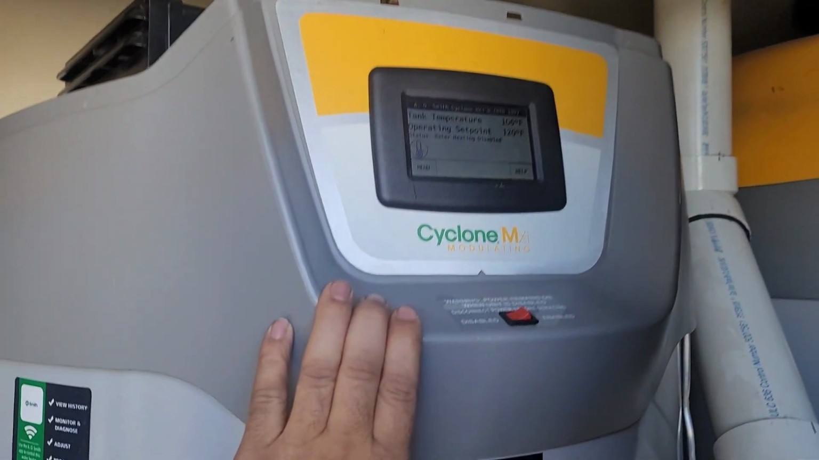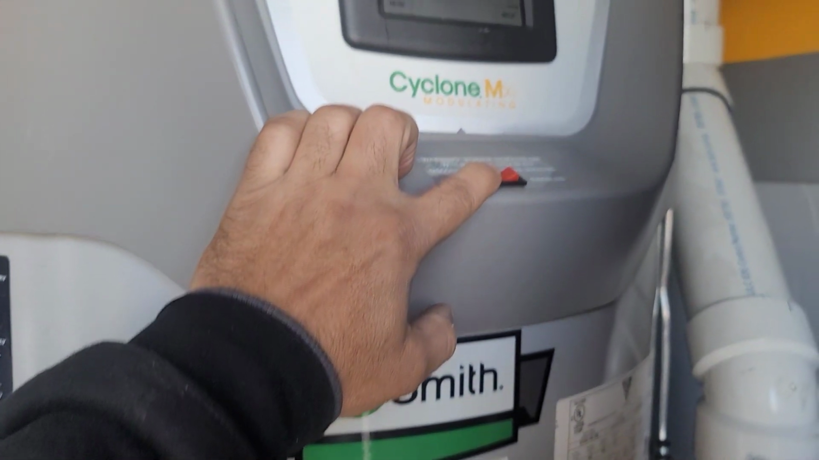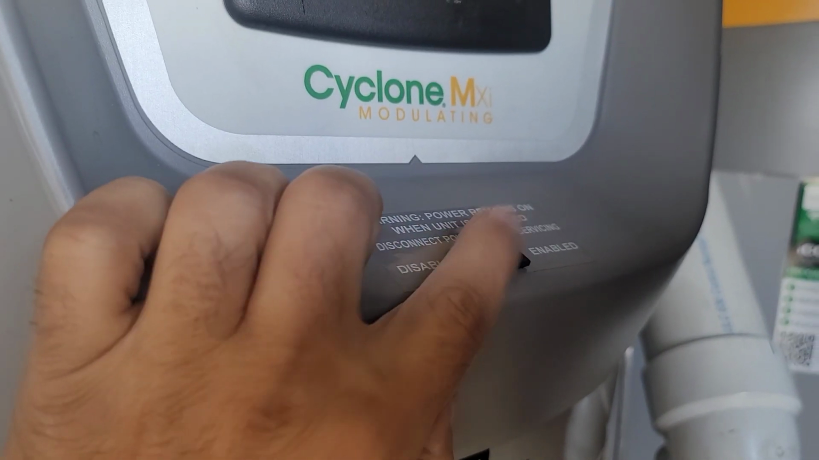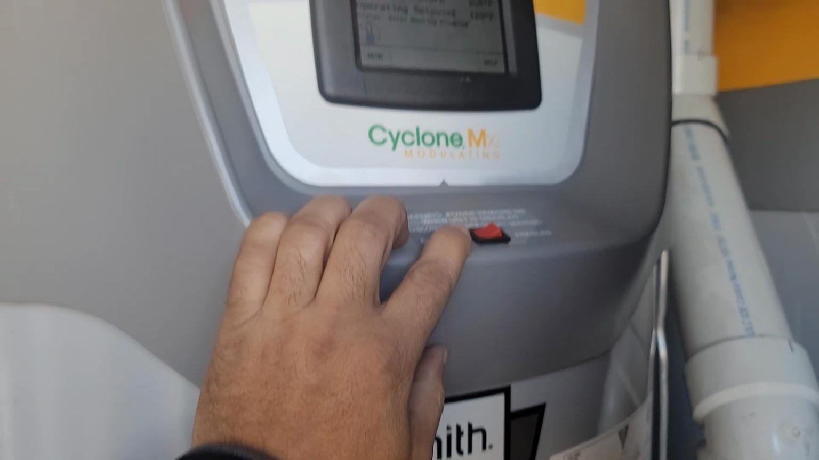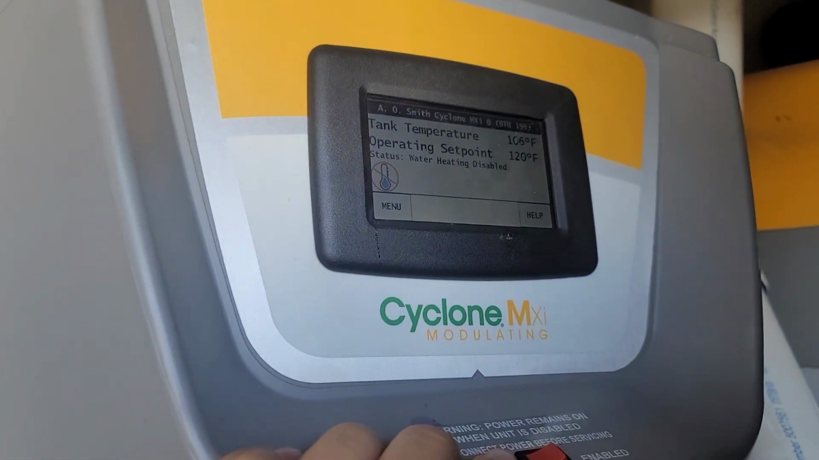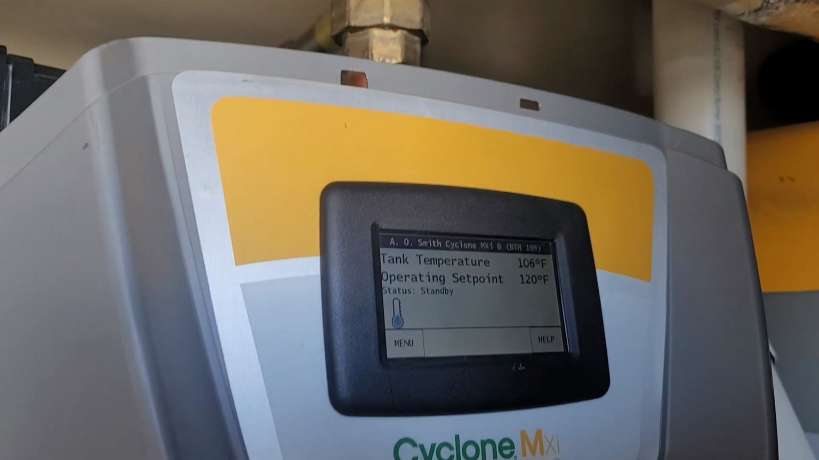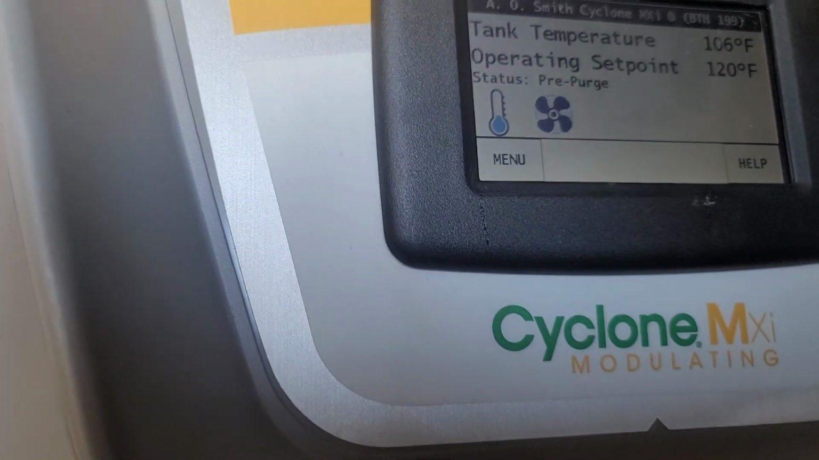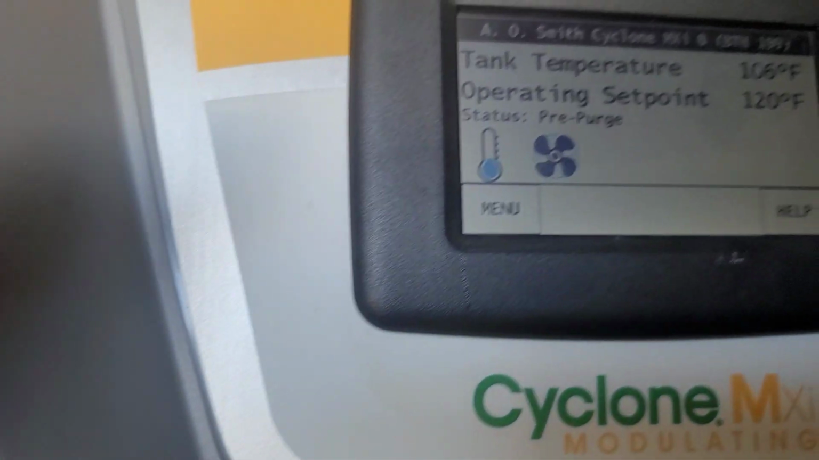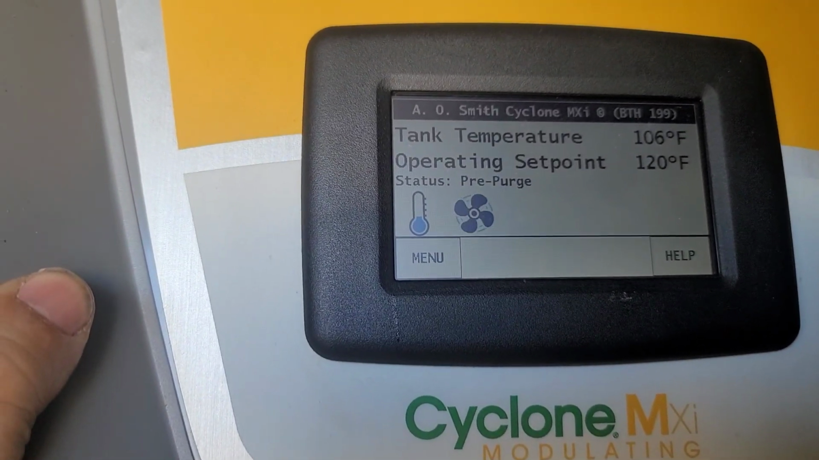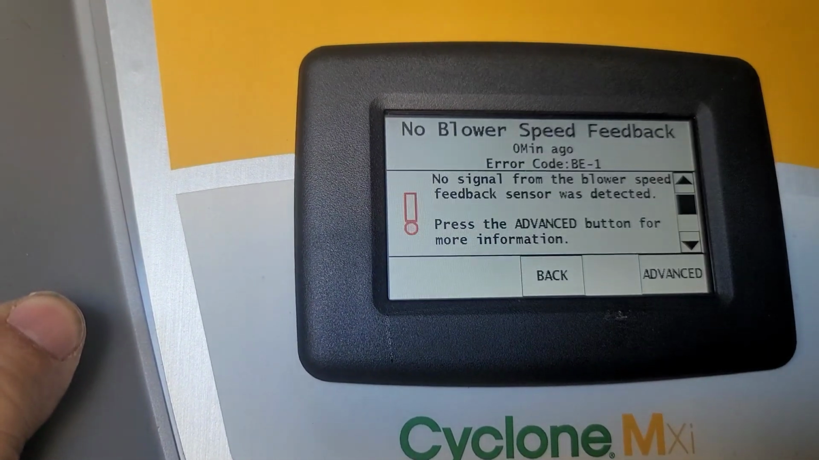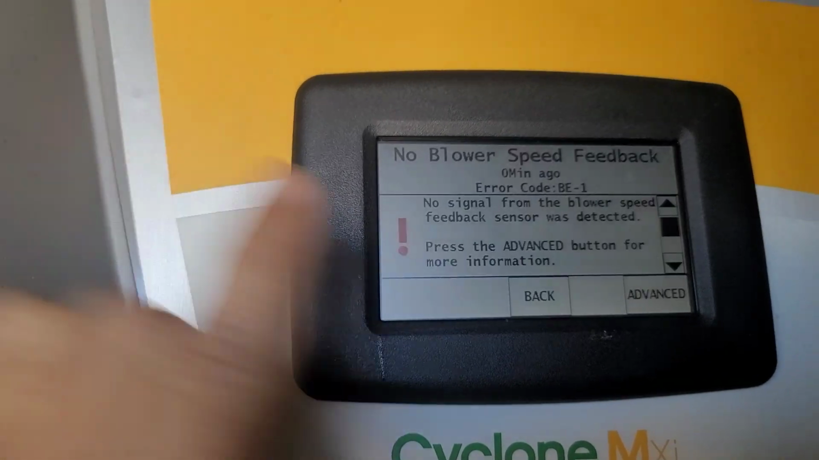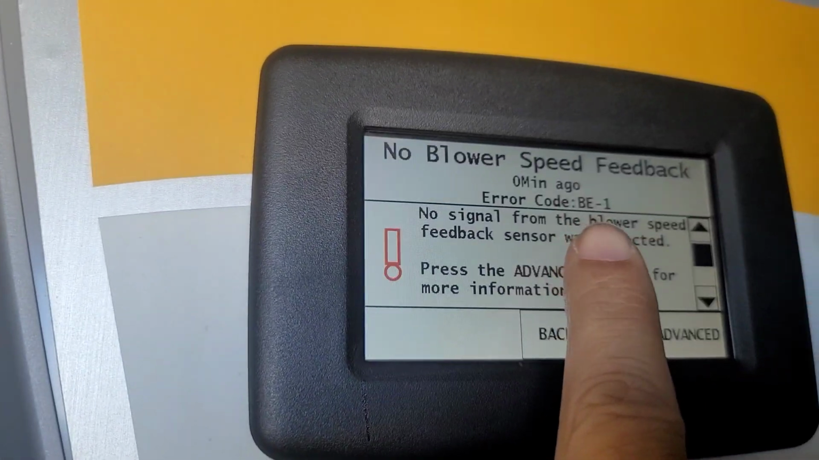So today we are working on an A.O. Smith commercial boiler, and this boiler wasn't heating. I have put it into disable mode, and let's turn it on and see what is going on. Okay, enable. Now it will go into its regular sequence of operation. So it says on the screen pre-purge. Okay, so no blower speed feedback, and the error code says BE-1.